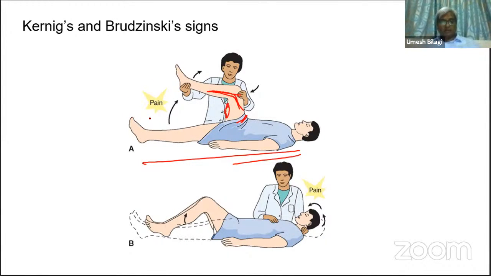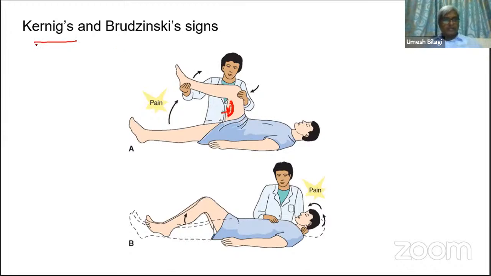Hamstring muscles will go into spasm and that will cause pain. So that is a sign, that is what we call Kernig sign.